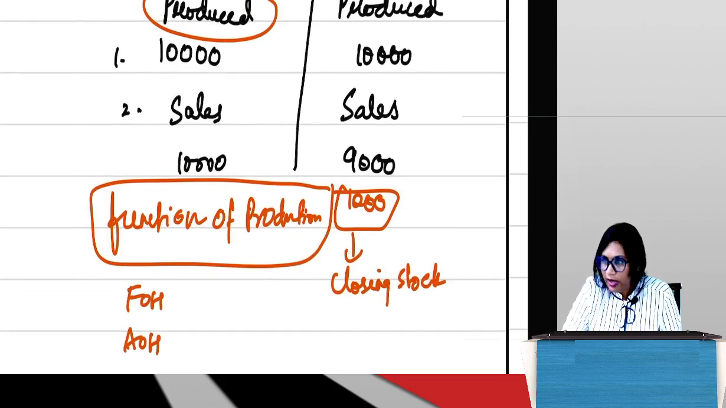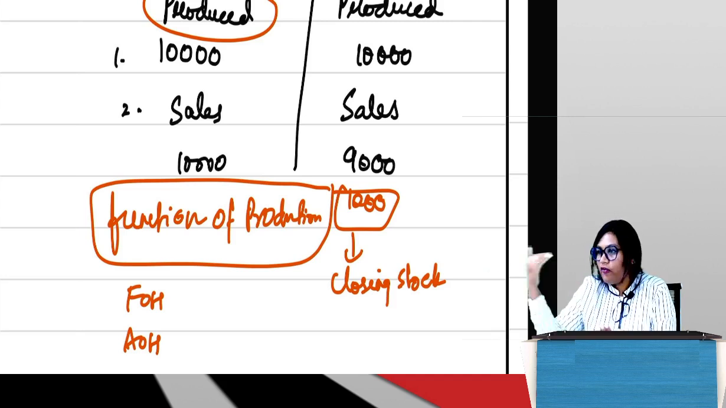Because in order to manufacture all these 10,000 units, I need factory rent, I need factory lighting, I need factory heating. If those things are not there, I will not be able to manufacture these 10,000 units. All 10,000 units require these expenses to be manufactured. Yes or no? And the factory cannot function without the office.